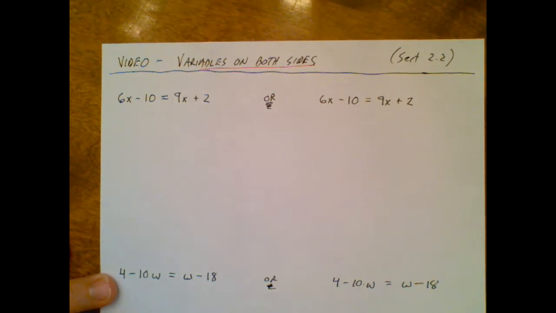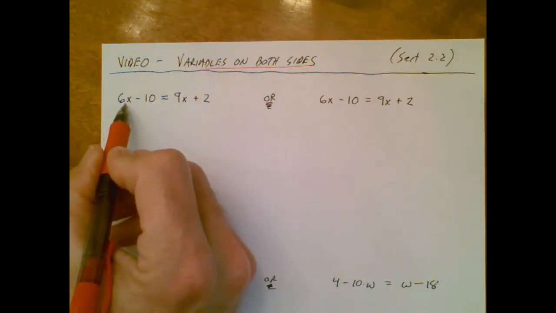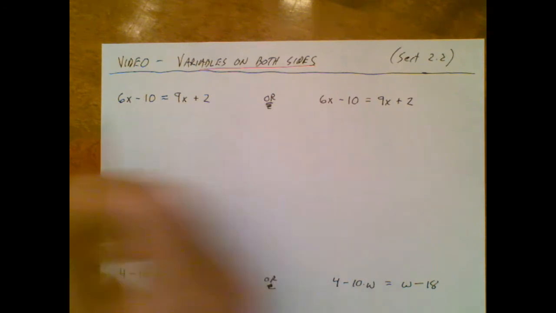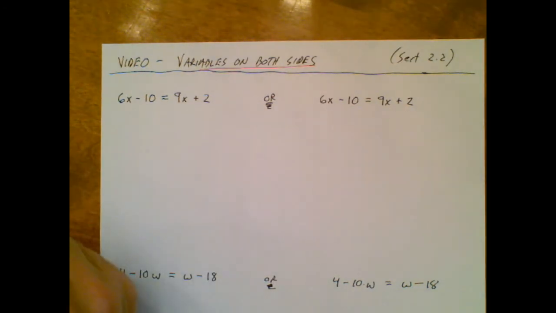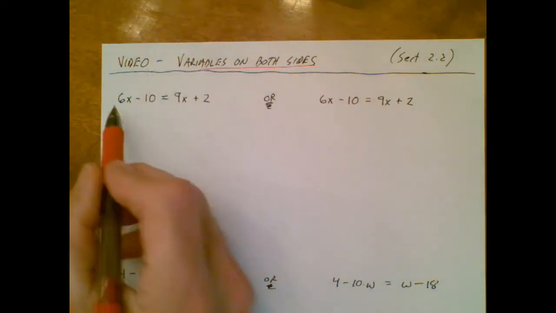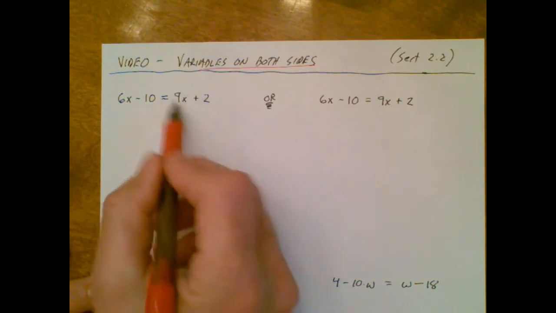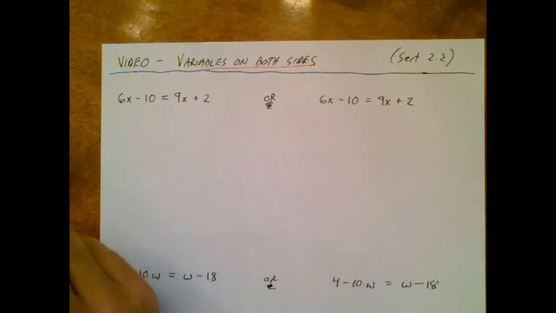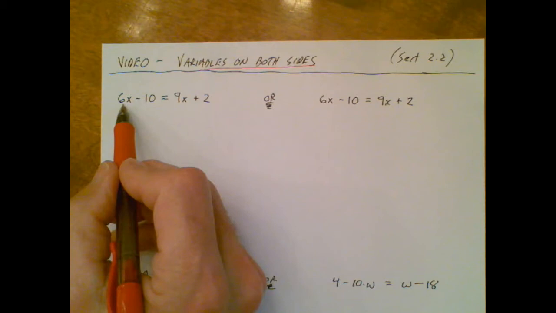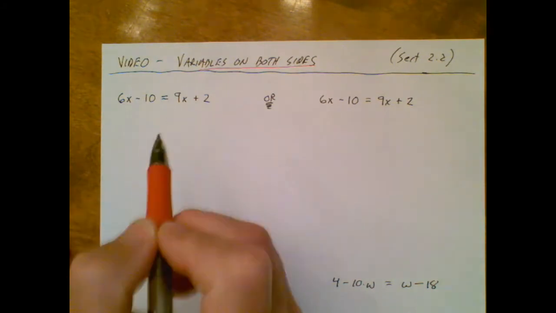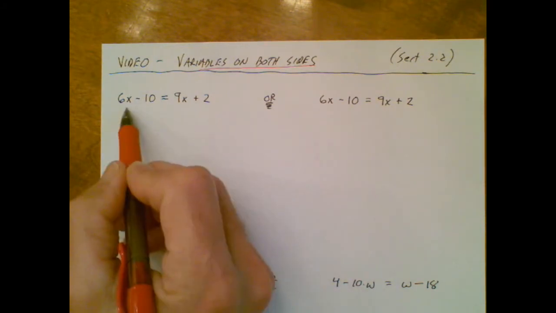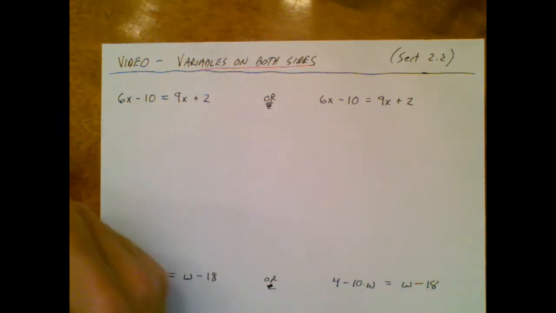Here's the big deal. When you see you have variables on the left side of the equal sign and the right side of the equal sign, you have to make a decision on which side you want to move the variables. Because this variable over here, this 6x term, it is in love with this 9x term. They're destined to be together. So either 6x is going to travel over there, or 9x is going to travel over here. But they're going to get together. It's destiny. You have to decide which way you'd like them to go.